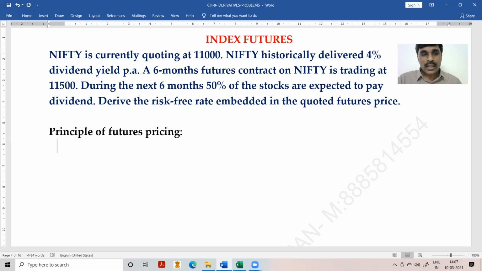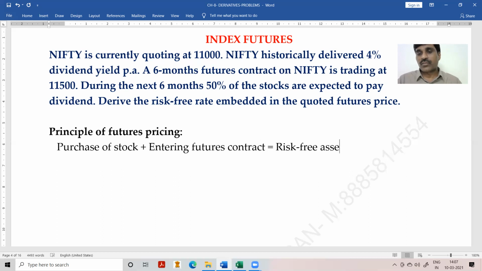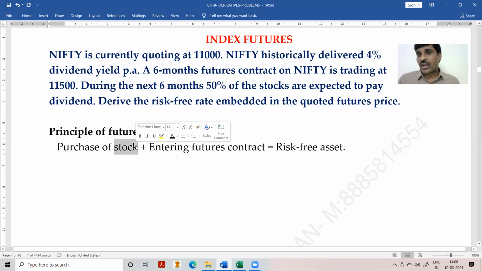That is the concept. Okay, so purchase of stock plus entering a futures or forward contract is equal to a risk-free asset. Because even though this equity share is very risky, whose price will fluctuate, by way of entering the forward contract, I have frozen my sale price.